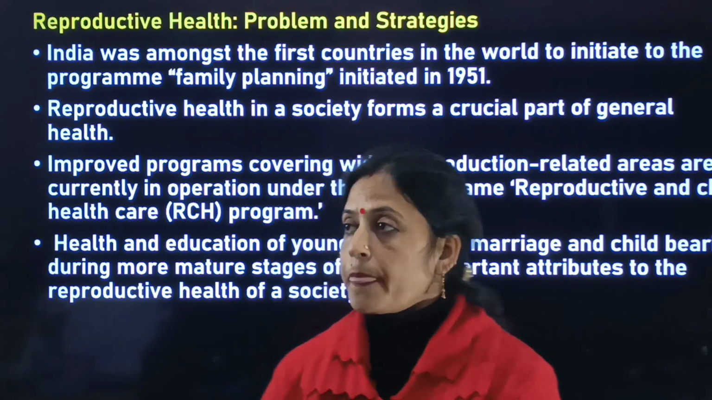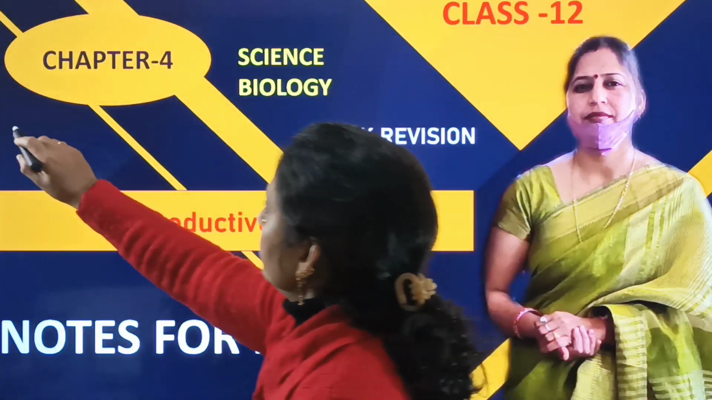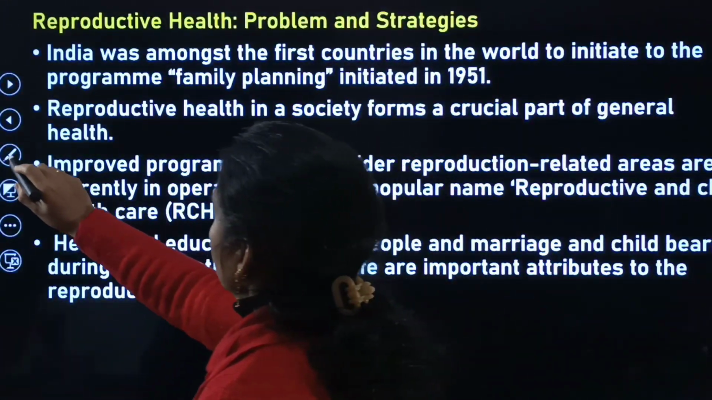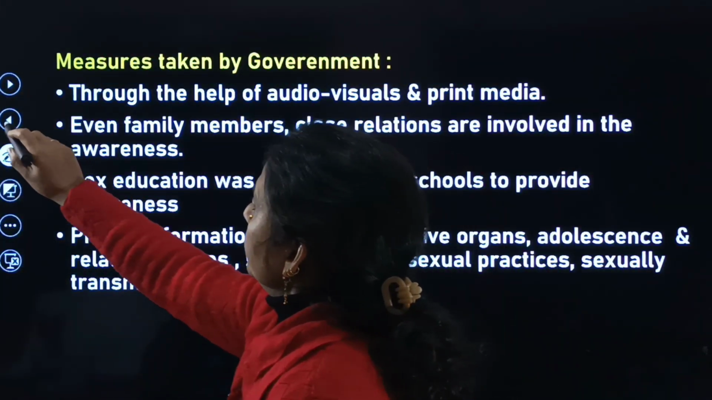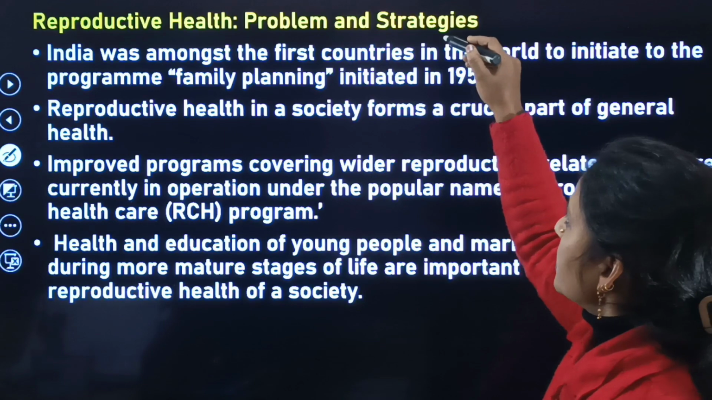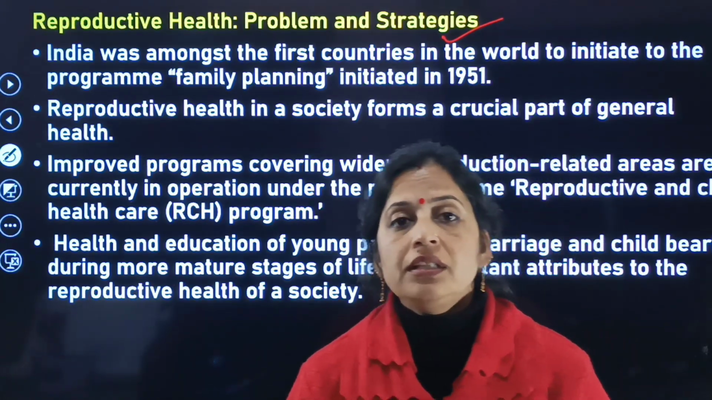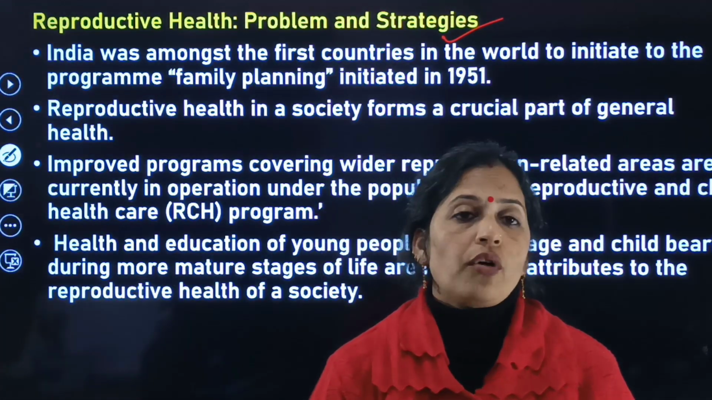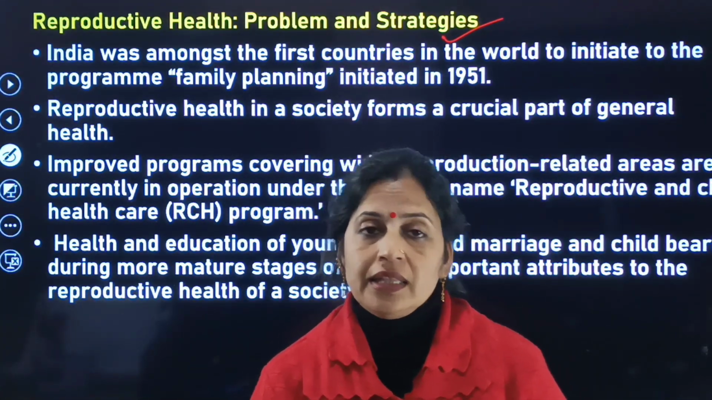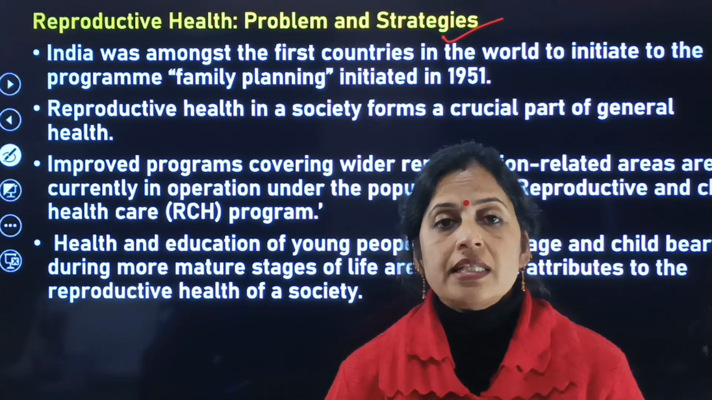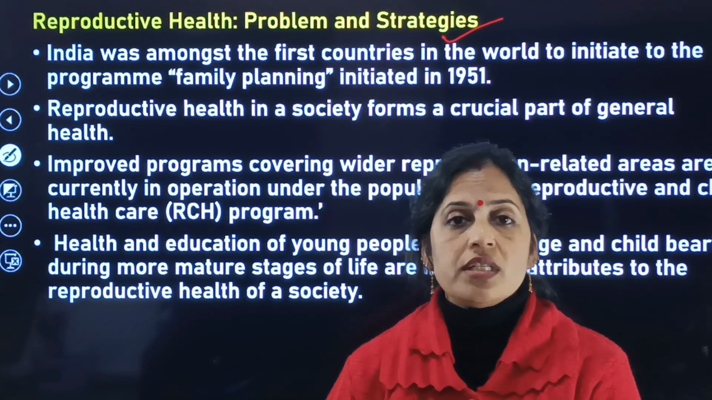So beta, today our first topic related to this chapter is reproductive health problems and strategies. Health means that you are totally free from diseases. When we are totally free from diseases, at that time we can say that the person is healthy and wealthy. If we talk about reproduction, there can be many diseases related to it.